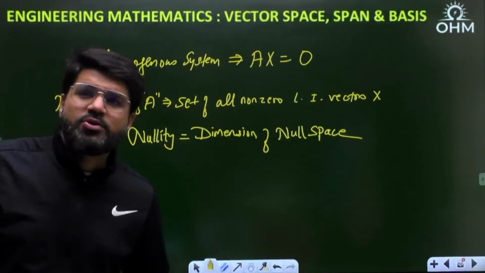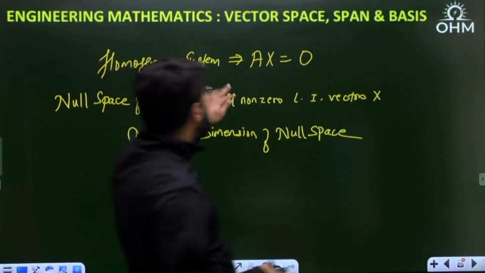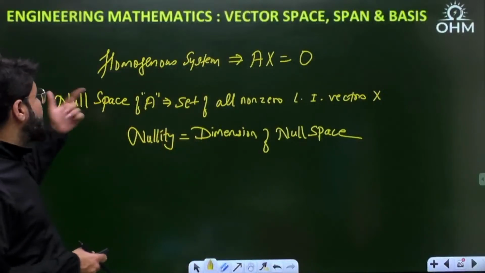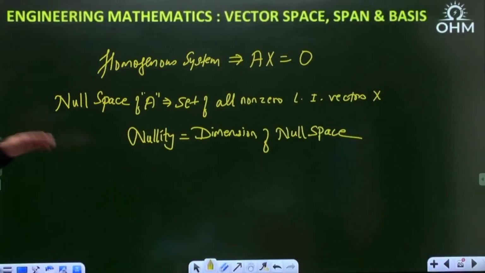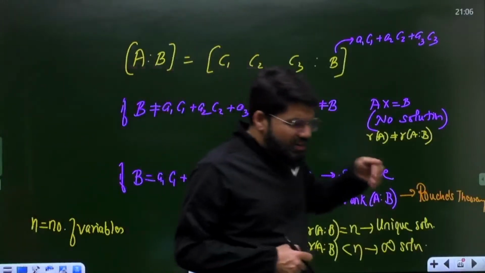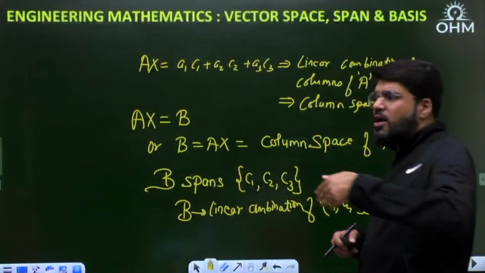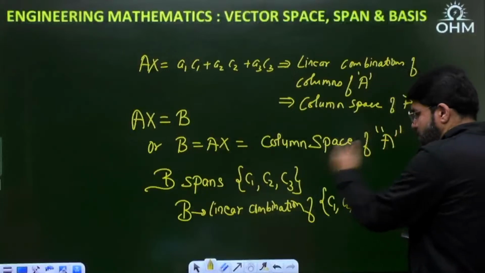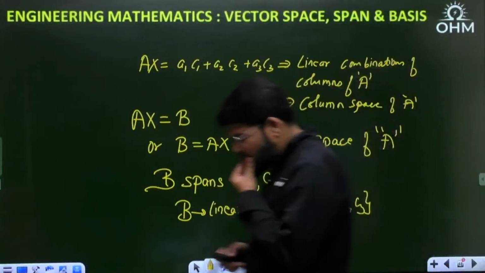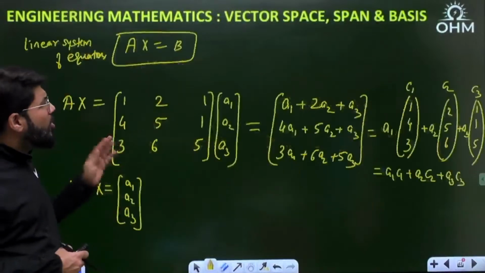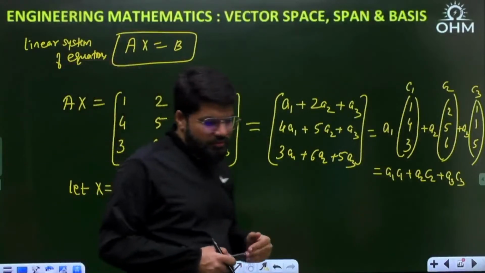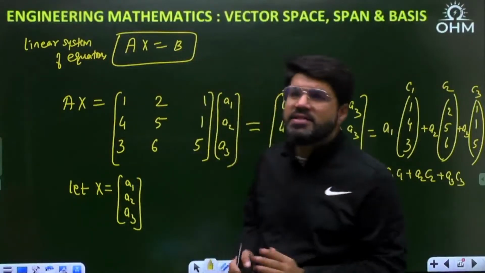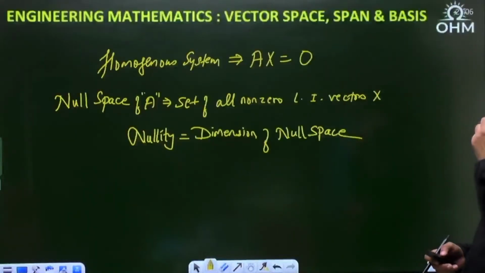Then further, how this homogeneous system is solved, and all such non-zero independent solutions are put inside a vector space. That vector space is known as the null space of the matrix A. So what I'm trying to tell you is that all that you have studied today, vector spaces, and the concept of dependent, independent vectors, spanning, like here B spans the column space, I could say, are all further extended and applied to linear systems of equations. All this, vector space, span, basis, dependent, independent vectors, find a true application under linear systems of equations, and then also to eigenvalues and eigenvectors.